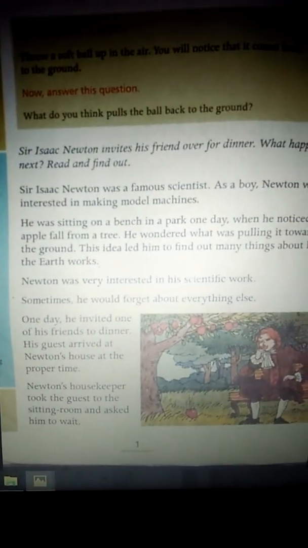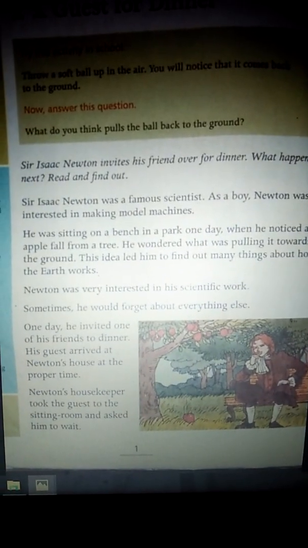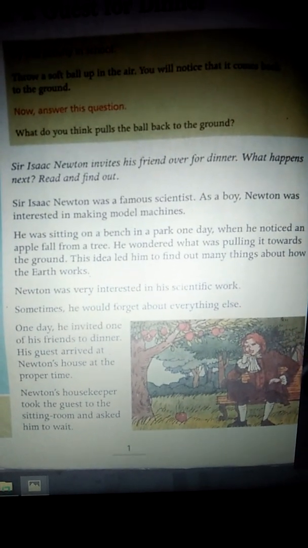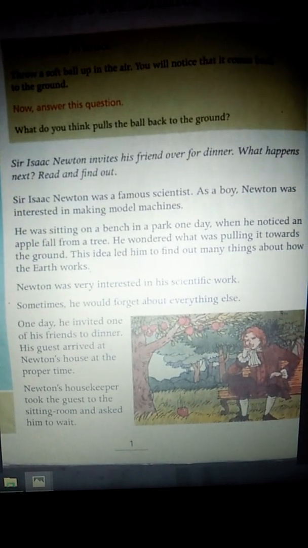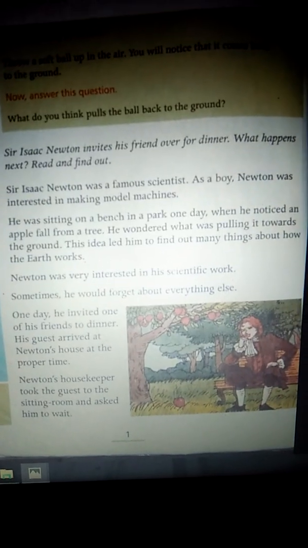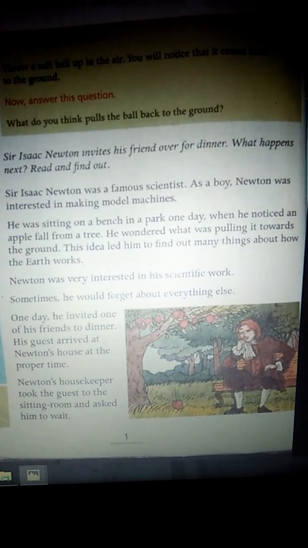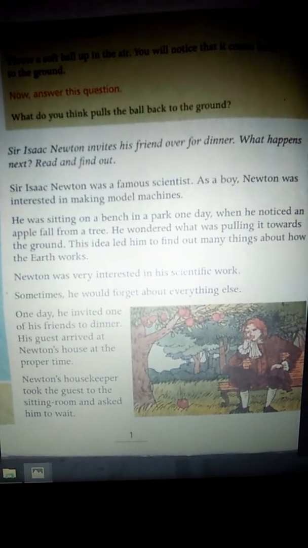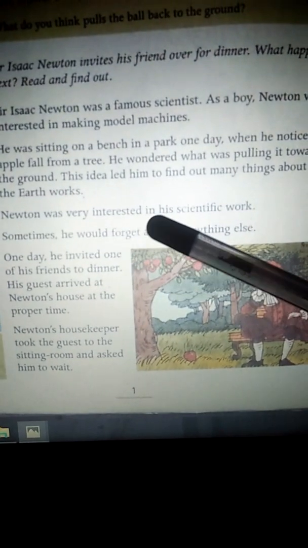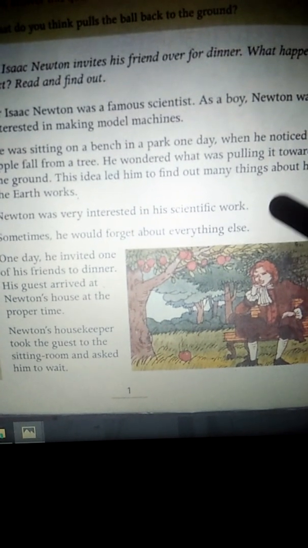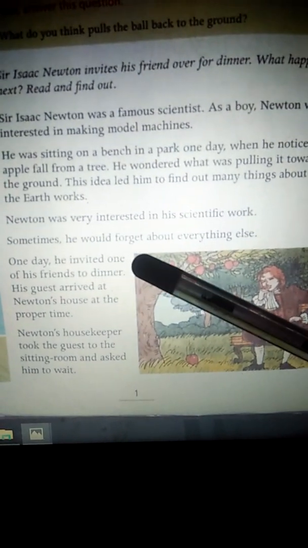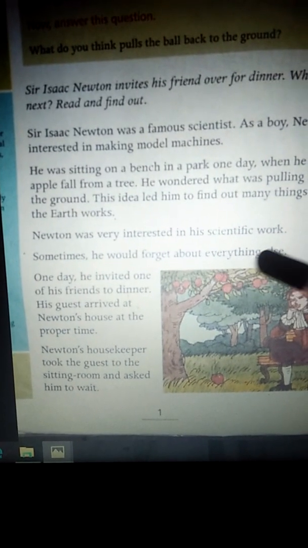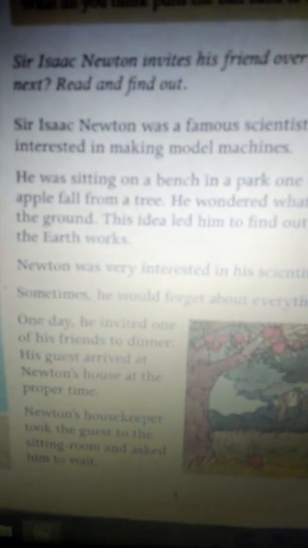So, one day he was sitting under the tree, right? He noticed an apple falling down. So he wondered why this apple is falling on the ground only, why it's not going upwards. This question made him find out how the earth is working. Newton was very interested in his scientific work. Sometimes he would forget about everything else. That much interested he was.